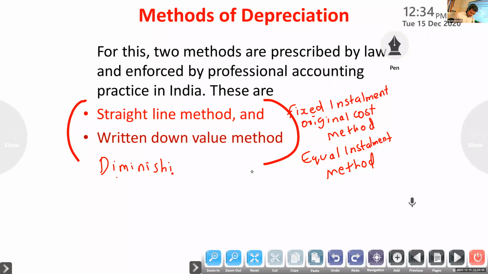So there are two methods of depreciation: fixed installment method and written down value method.